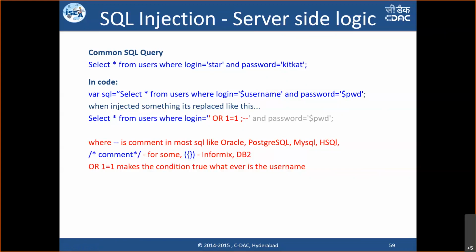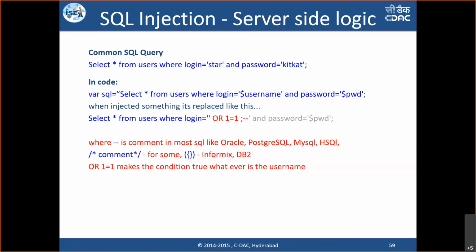So when we entered, in the $username, the value that is there is single quote or 1 equal to 1. As you see here in the bottom line, the red and blue combination: select star from user where login is equals to single quote. The first single quote is part of the code. The next red color quote is what we entered just now in the form. This red content, single quote or 1 is equal to 1, semicolon, double hyphen, is something which we have entered just now. Then whatever is there in gray is part of the code again.